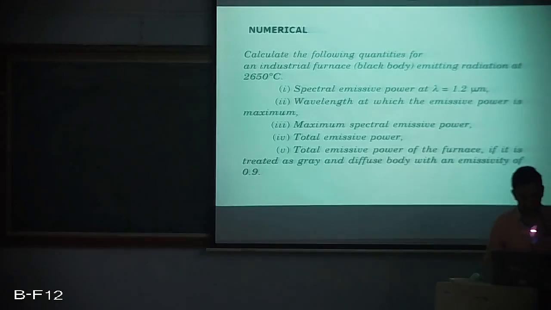We'll discuss certain numericals. I'll just read out the problem. Calculate the following quantities for an industrial furnace black body emitting radiation at 2650 degrees centigrade. The problem is expecting us to find, number 1, spectral emissive power at a wavelength of 1.2 micrometer. Secondly, the wavelength at which the emissive power is maximum. Third, maximum spectral emissive power. Fourth, total emissive power. And lastly, the total emissive power of the surface if it is treated as a gray and diffuse body with an emissivity of 0.9.